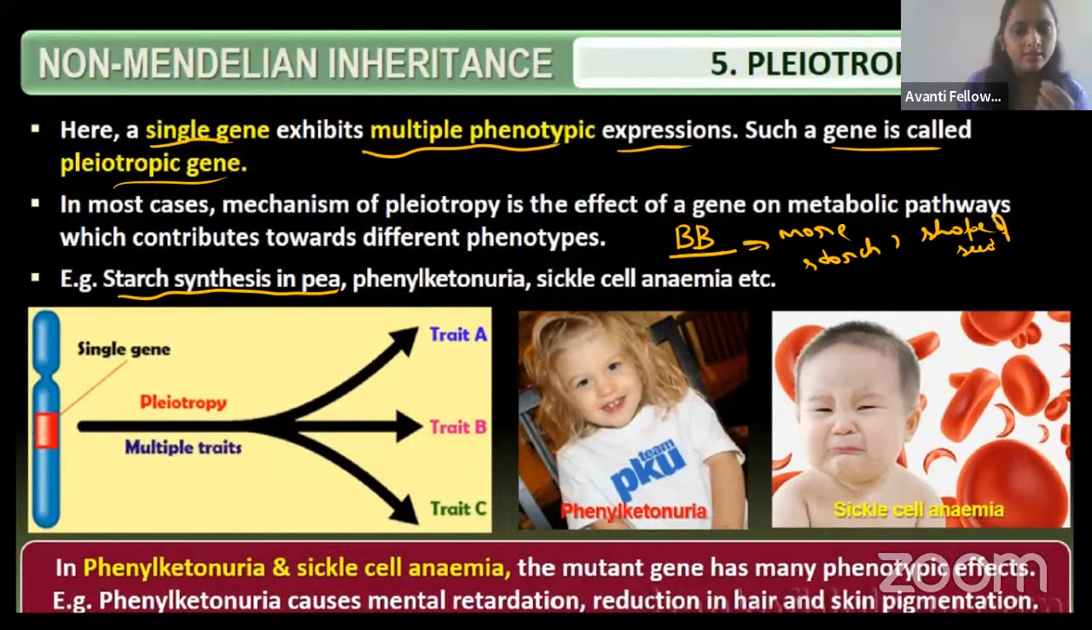Now you tell me, guys, it is having capital B, capital B. Now is it having the round shape or the wrinkled shape? Can you tell me, since it is having both the dominant alleles, whether it will give the round or the wrinkled? Tell me, guys, in the chat box. Tell me in the chat box, did you understand or not? Round, right?